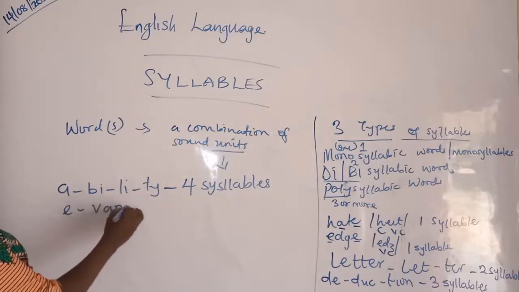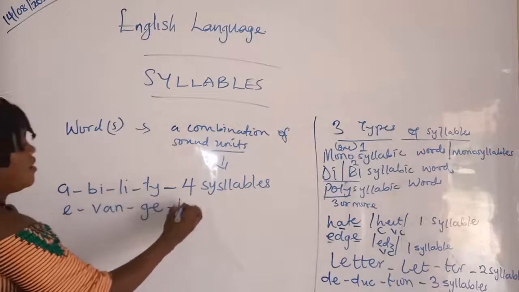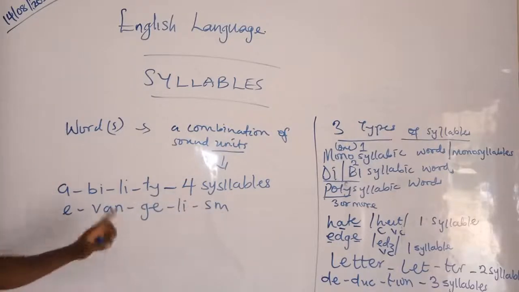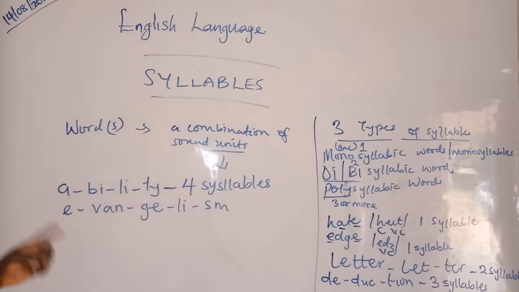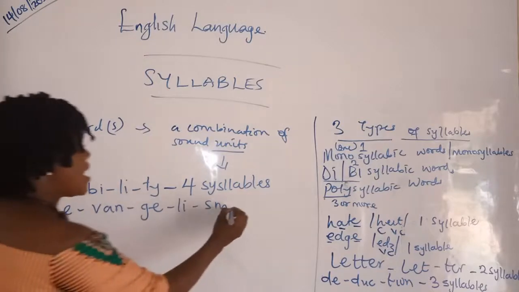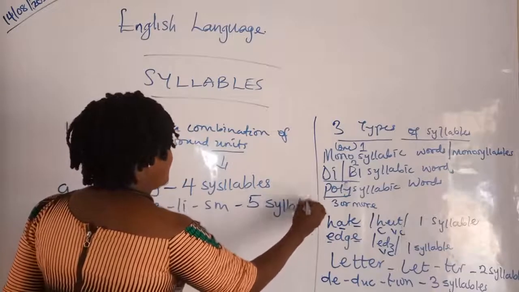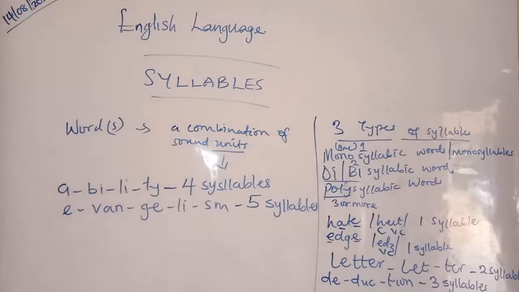Evangelism. This has five syllables. Also, there are words with even more than five syllables.